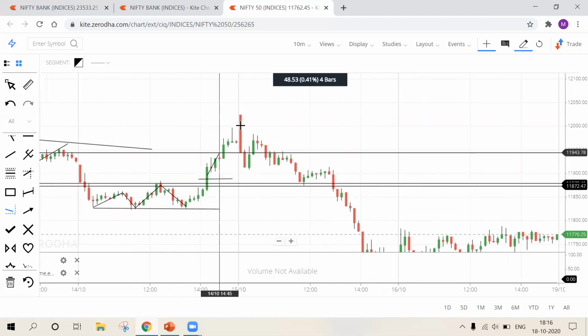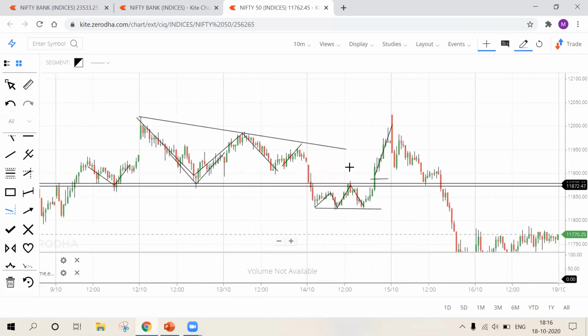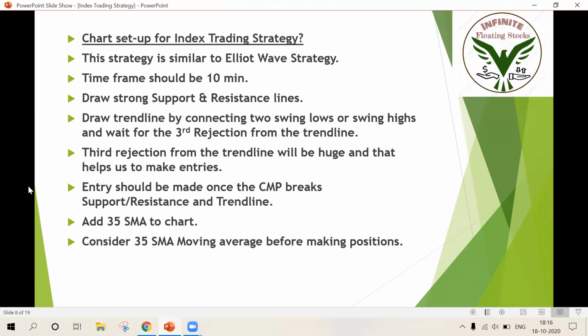Now I'll be entering there. All these are my profits. That's the difference between the Elliott wave and index trading strategy. So draw the trend line by connecting two swing lows or swing highs and wait for the third reaction from the trend line. The third reaction will be huge and that helps us make an entry. Entry should be made once the current market price breaks the support and resistance and the trend line.